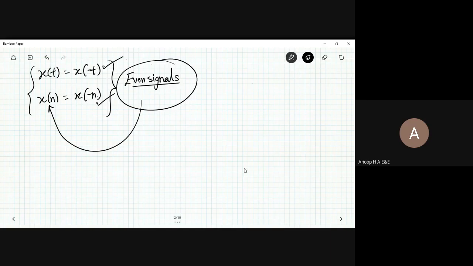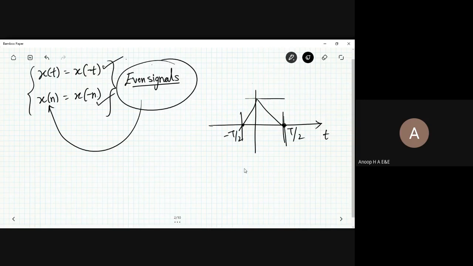Once you talk about the even signal, you have the concept called symmetry. I'll explain it better with a signal written like this. In the morning class, I told you how a signal is represented. Here we have the time instants minus t by 2 and t by 2, where the value is zero.